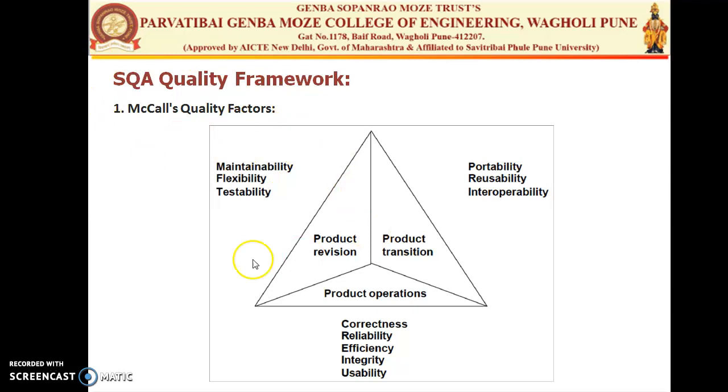So by these different quality factors, the McCall's quality factor framework has been built. He checks the quality of the software by the different characteristics that are mentioned here. So the next one is